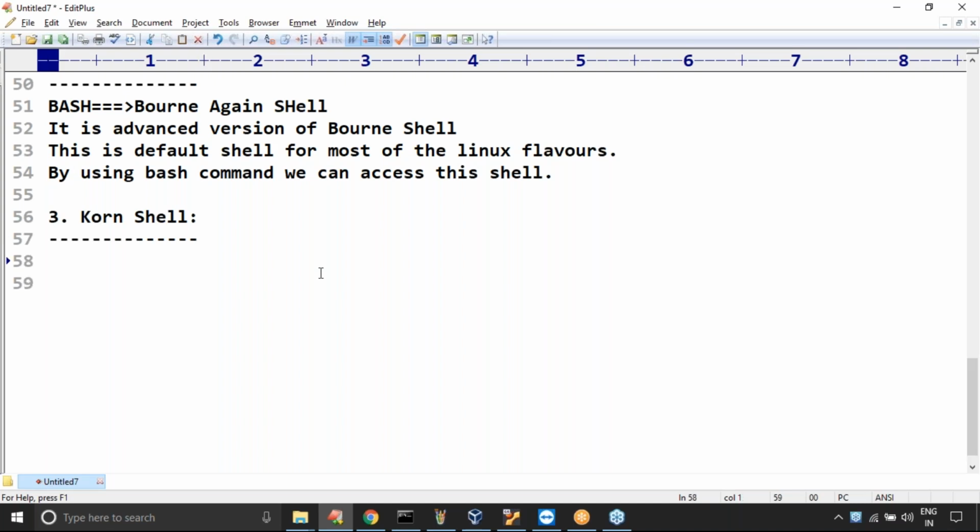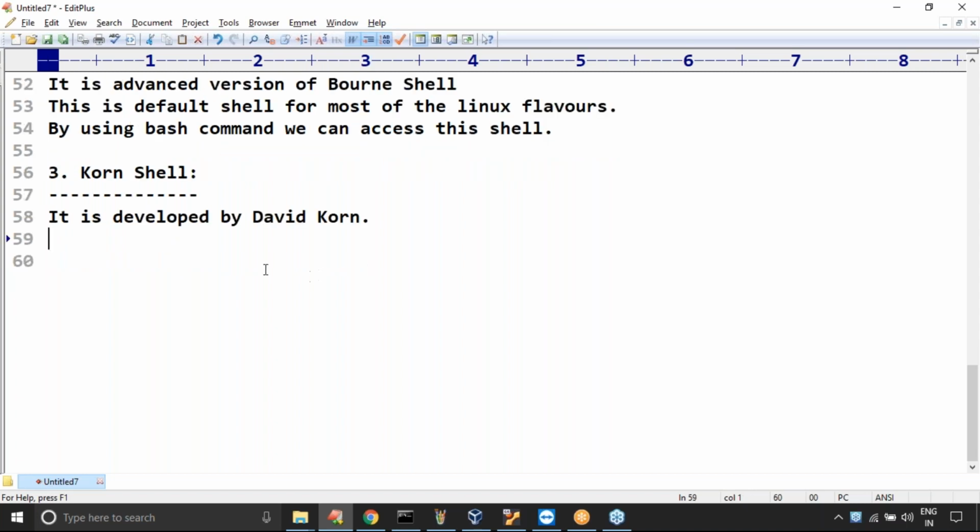Okay, next Korn shell. Sir, why the word Korn? It is developed by David Korn. Remember this one, sir. David Korn, so that's why the word Korn shell. Sir, mostly where do we use this type of shell? IBM AIX operating systems. Remember carefully, sir.